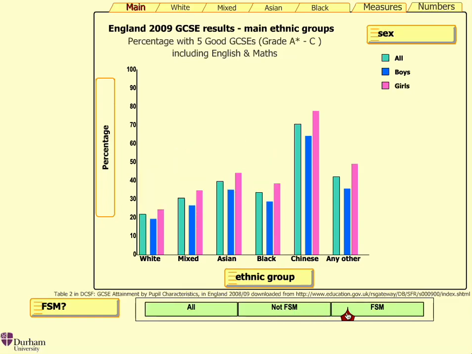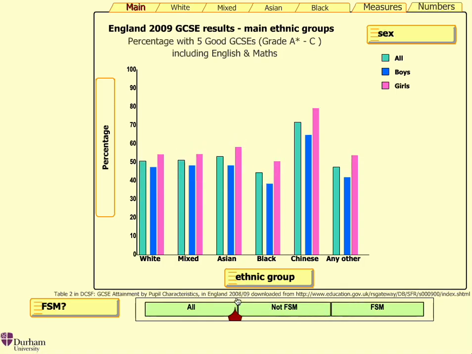Rapidly moving between the two groups gives us a good sense of how these columns change. For instance, we can see a large difference between the results for white pupils entitled to free school meals and those not. By looking closely at, say, the columns for Asian and for black pupils, we see that there are also differences in the results for those entitled to free school meals and those not.